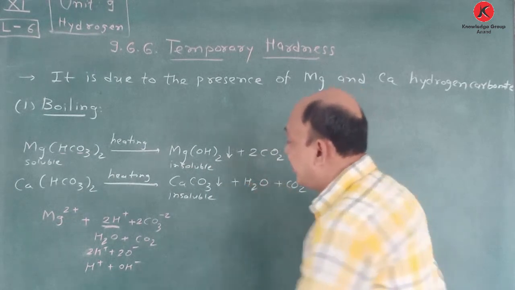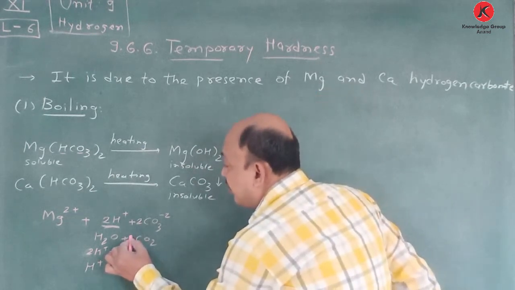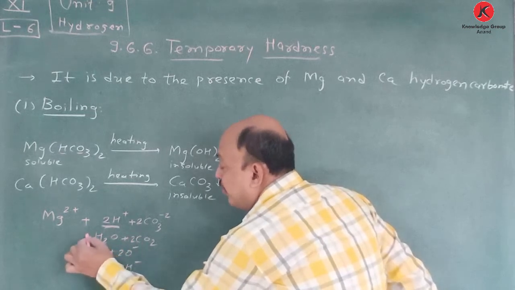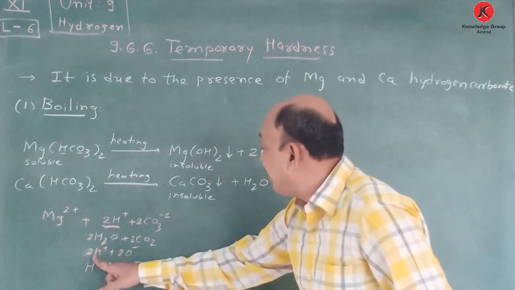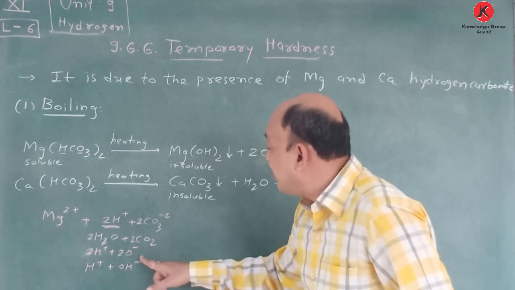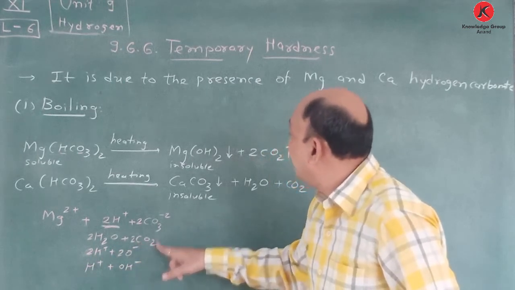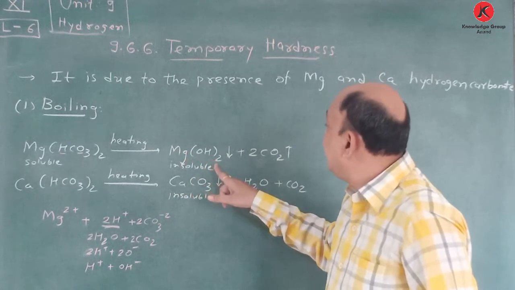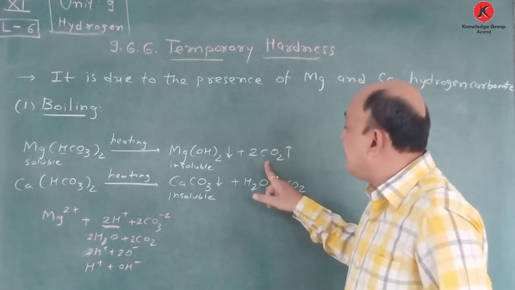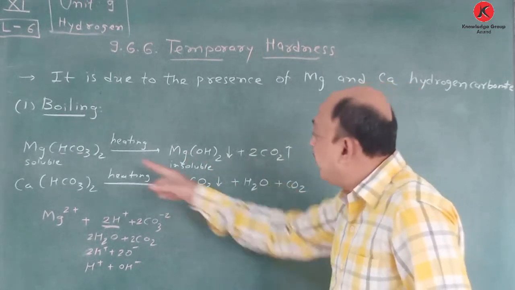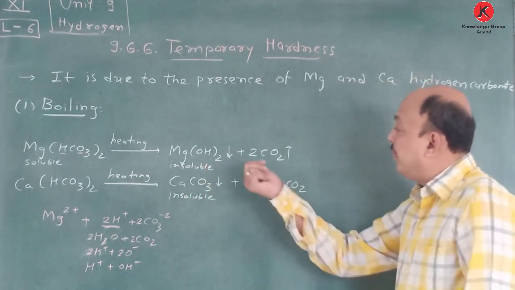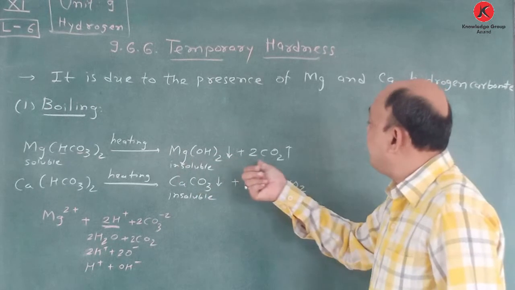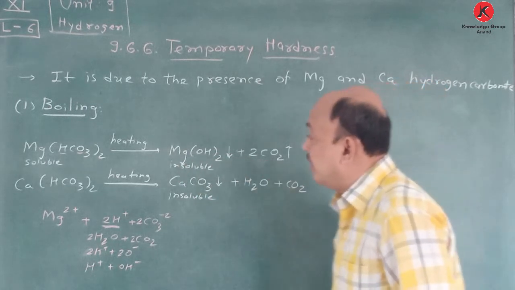So here 2 moles of carbon dioxide and 2 moles of water molecule is there, and therefore we can say that here 4H plus and here 4OH minus plus 2 CO2, and therefore we have to write Mg(OH)2 plus here 2 CO2. You balance this in that particular manner. So Mg(OH)2 plus 2 CO2 is a better option.